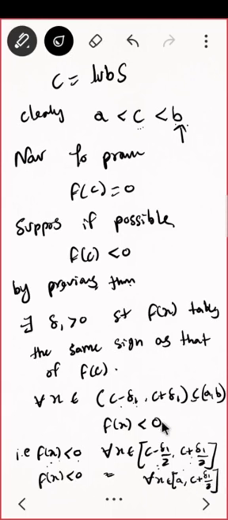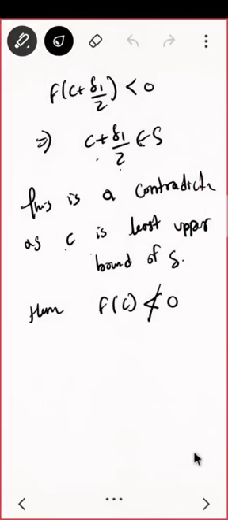Because up to C I already know it is negative, and from C to C plus delta 1 by 2, they are also negative. So that means C plus delta 1 by 2 is my new bound. That means C plus delta 1 by 2 belongs to S. This is a contradiction as C is the least upper bound. Is that clear?